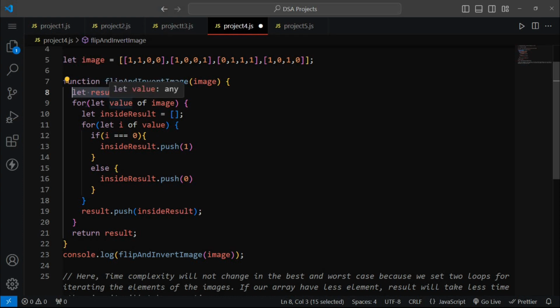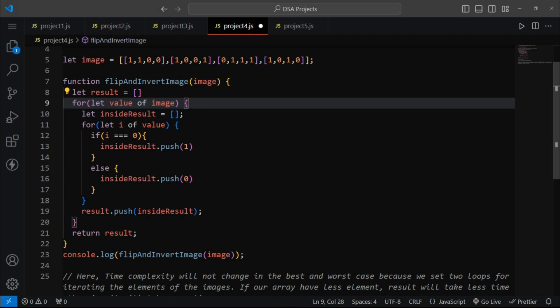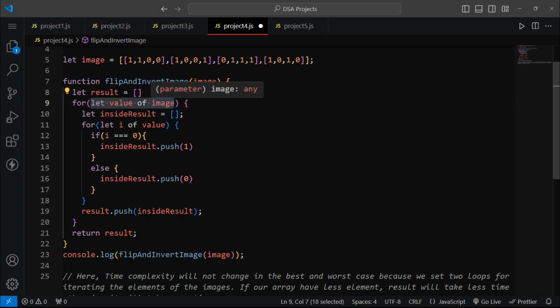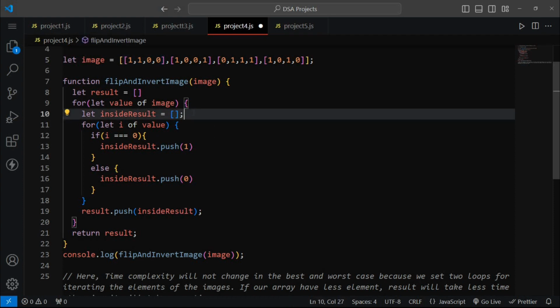Now in line number 9 we are just setting our loop. Inside this loop we are just iterating our values from image. So what will be the first value? The first value will be this first element, this first array. We are going to say this first array. Okay. So after this we are declaring another array inside result, which is also an empty array.